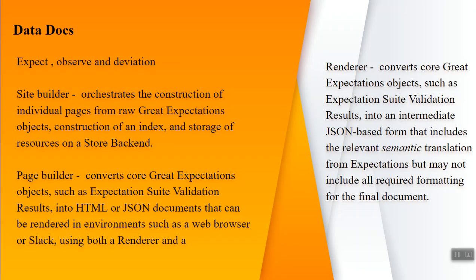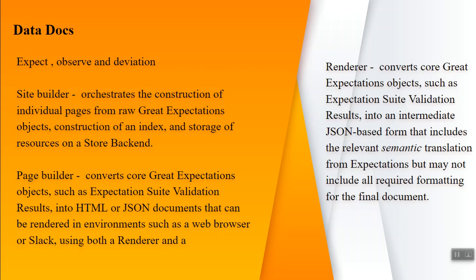Okay. Data docs. It's a much needed one for data validation. It will provide the complete statistics about your data sets. What are the test conditions, what you got here, and what the deviations are. This kind of information will be held in the data docs. Data docs have three objects: site builder, page builder, and renderer.